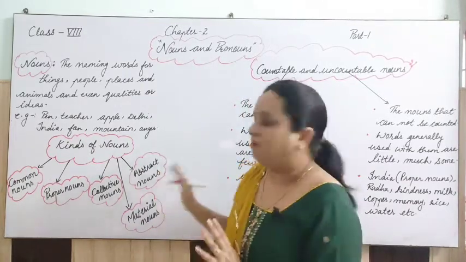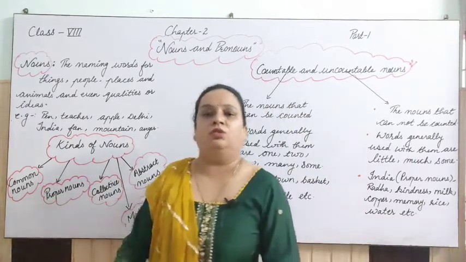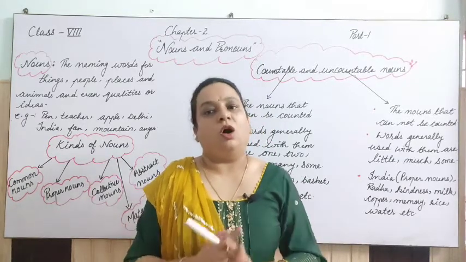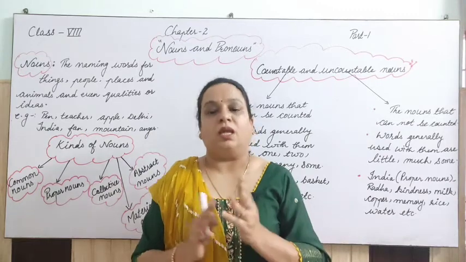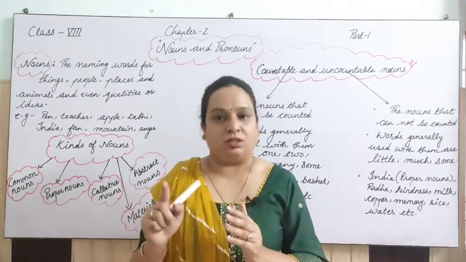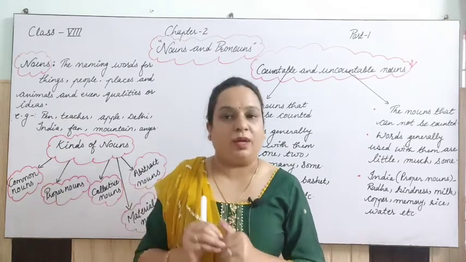So these are the 5 kinds of nouns. Common nouns: the things which we use in our daily life, all the objects, are known as common nouns, okay? Like your mother, your father, like relations. I am talking about relations. So relations are common nouns.